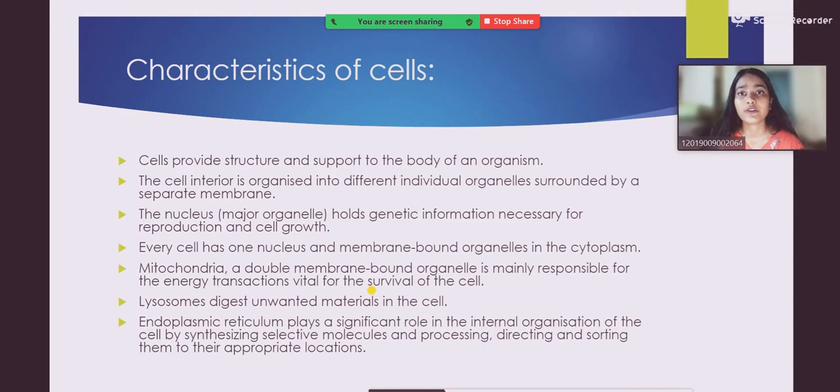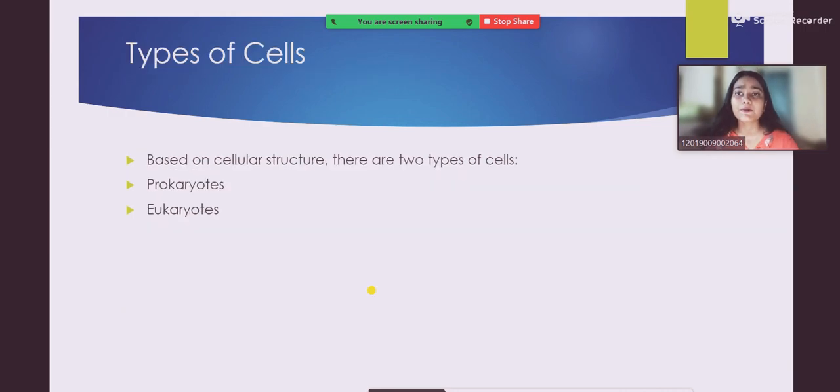Then we come to the last part, the types of cells. Although all cells look the same, when something contains one cell, it is called unicellular, and when it contains many cells, more than one, it is called multicellular. But there are also types of cells. What are the two types of cells? The two types are prokaryotic cells and eukaryotic cells. These are based on what? They are based on the cellular structure. According to the cellular structure, cells are divided into two types: the prokaryotes and the eukaryotes.